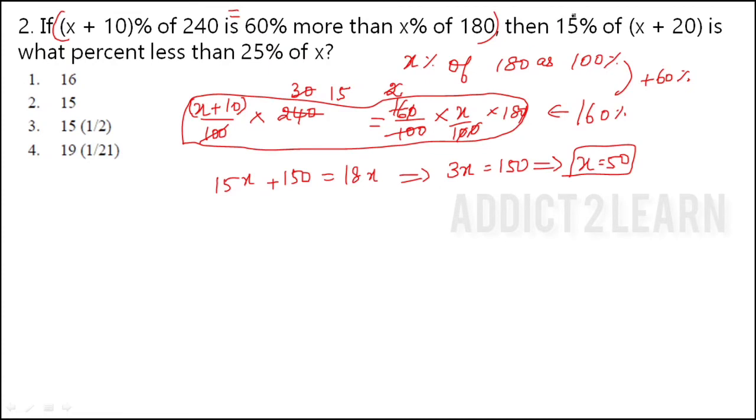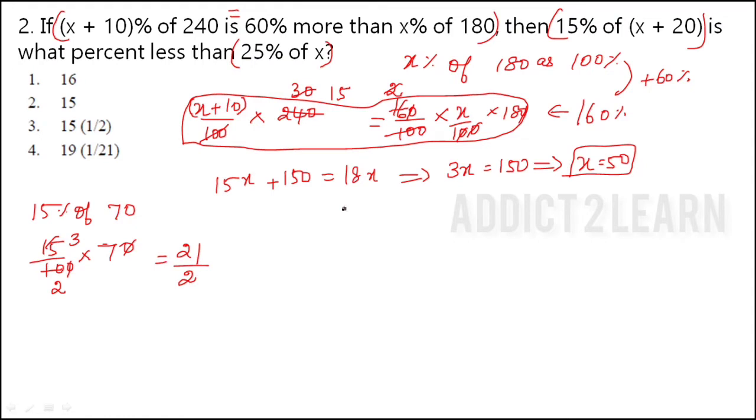They have asked that 15% of x plus 20 is what percentage less than the 25% of x. So first we have to find this value, and then we have to find this value, then we have to compare the values. So 15% of x plus 20 means 50 plus 20, that is 70. So 15% means 15 by 100, of means multiplication, so 70. 0 0 get cancelled, so we can cancel it by 5 table. So we will get 21 by 2.